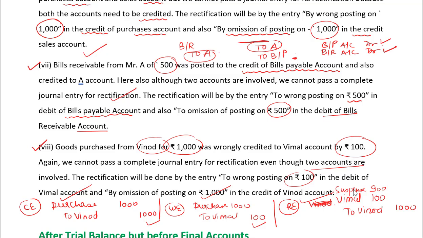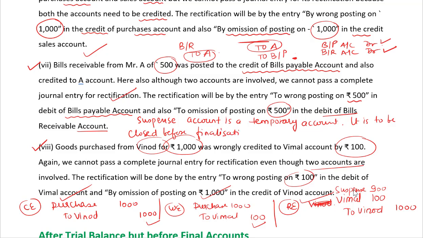Suspense account is a temporary account and it is to be closed before closure of the books of accounts, before finalization of books of accounts. I hope it is clear to all of you.